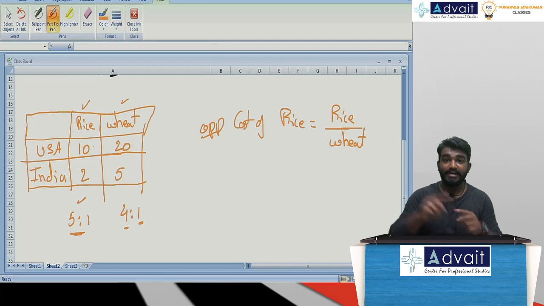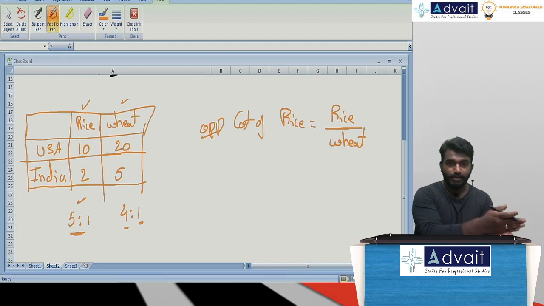It is not calculated internationally. It is only calculated within the nation. That is, a comparison of rice and wheat only for USA, and a comparison of rice and wheat only for India. So we only compare it within the nation.